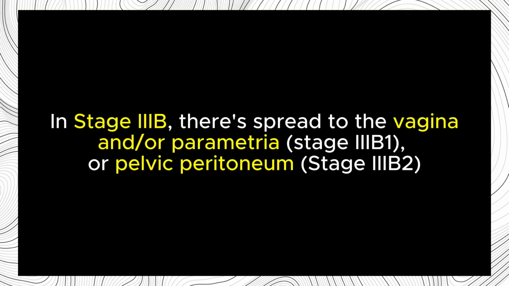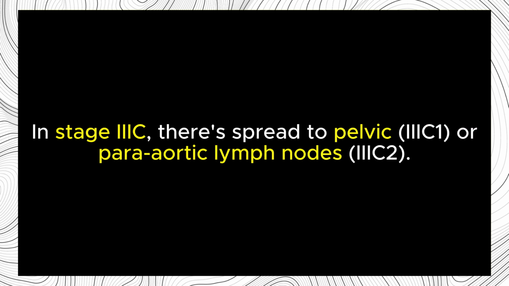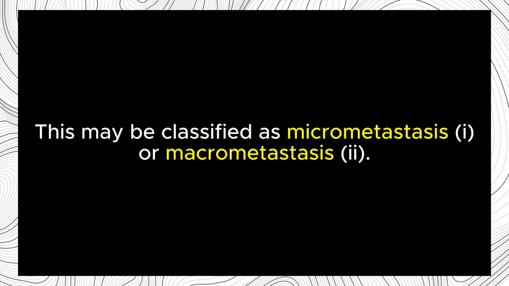In stage 3B, there's spread to the vagina and/or parametria, or pelvic peritoneum. Think viper. A deadly viper spreading its venom to the vagina and/or parametria, or pelvic peritoneum. In stage 3C, there's spread to pelvic or para-aortic lymph nodes. This may be classified as micrometastasis or macrometastasis.